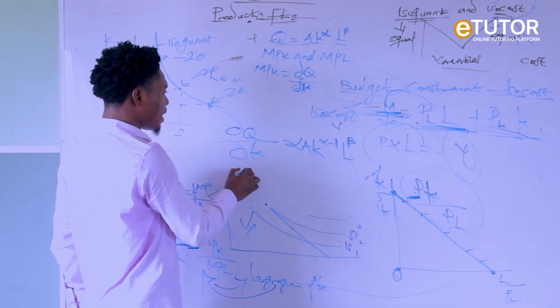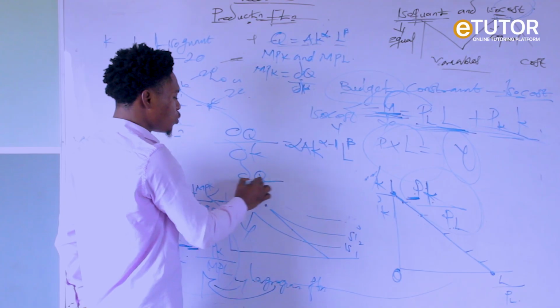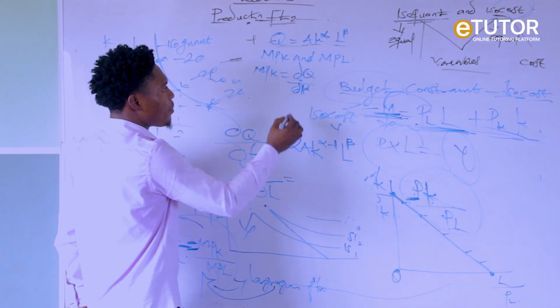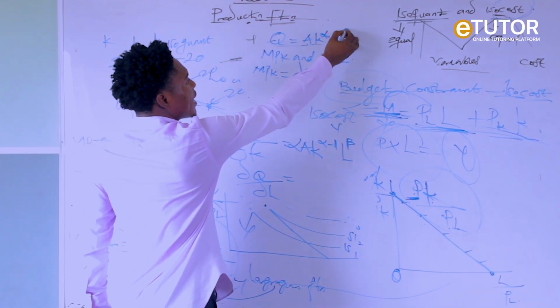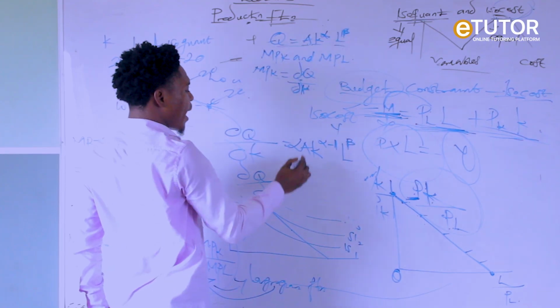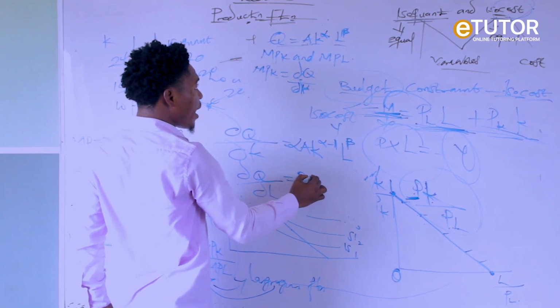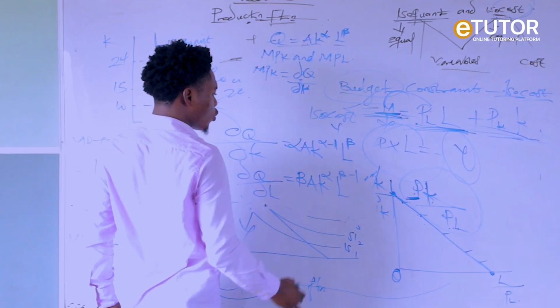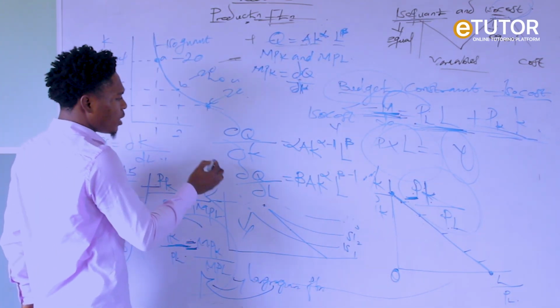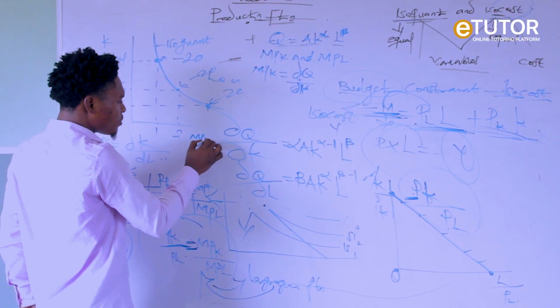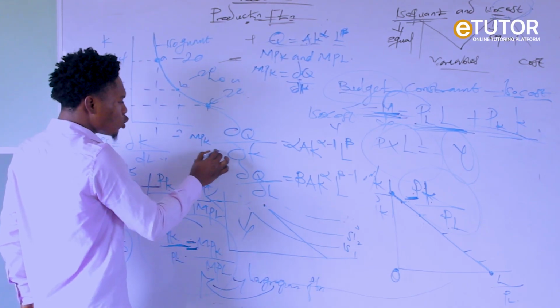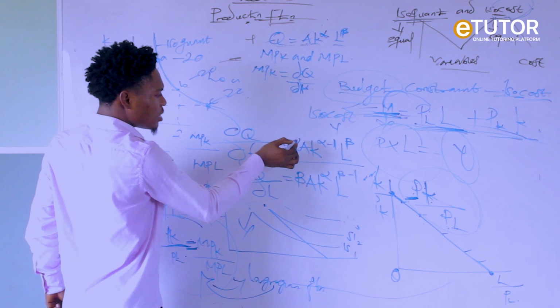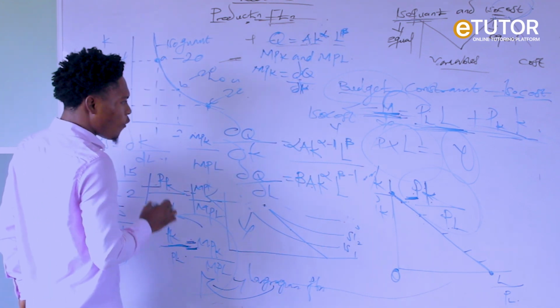So that's our MPK. Then to get our MPN, which is dQ over dL, what's the index? Beta. So beta multiplied by A, we have beta A K^alpha L^(beta minus 1). So what am I trying to say? Here is our MPK and here is our MPN. So MPK over MPN is this over this, then the price of both.